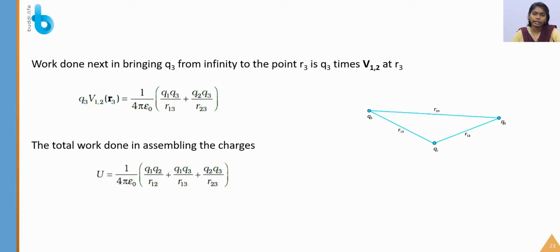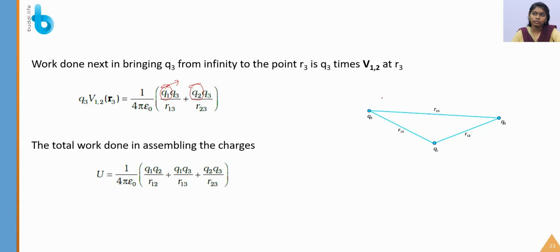Next we are bringing the charge q3 into this system of charges. This time the work done is q3 V12, which is 1 by 4 pi epsilon naught times q1 q3 divided by r13, because first I have to take q1 into account, next I have to take q2 into account, plus q2 q3 divided by r23.